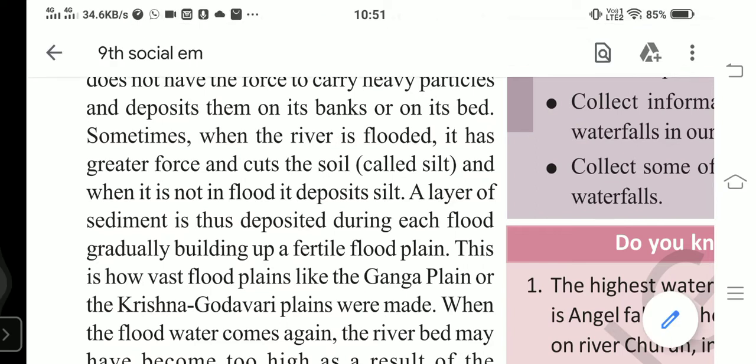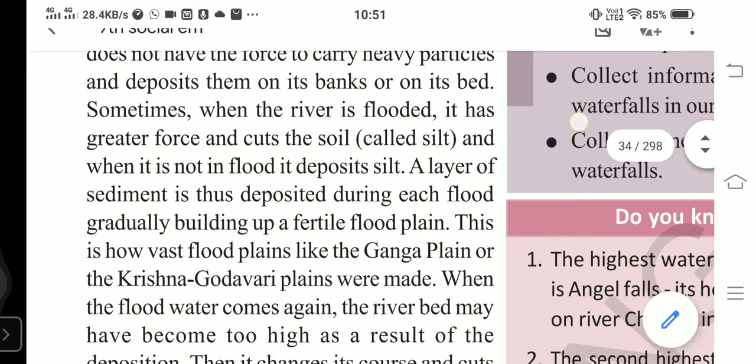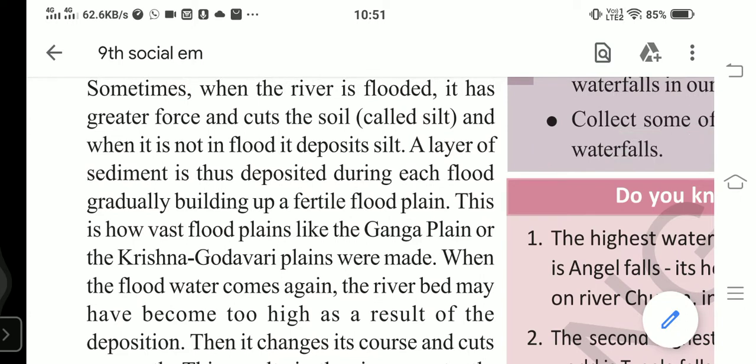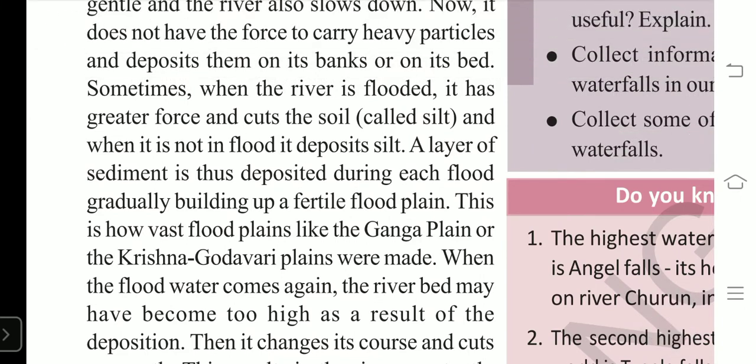That soft fine mud which is eroded and cut off by river water in the plains is called silt, and this silt is deposited layer upon layer. A layer of these sediments is deposited during each flood. That means, do we see floods every moment? No, we find floods when the water in the river increases, right?